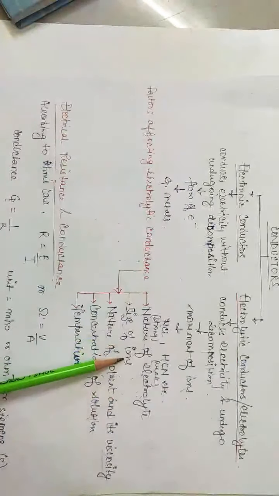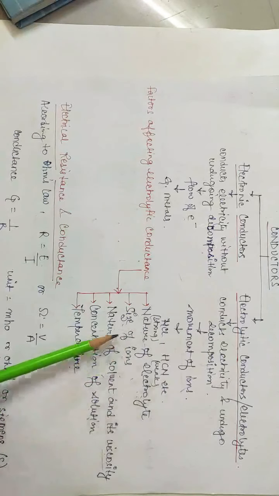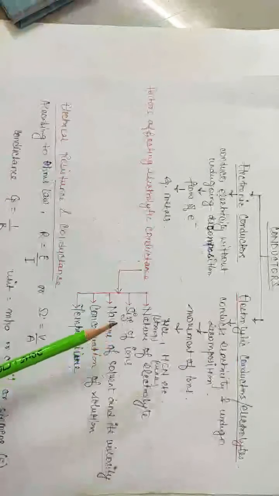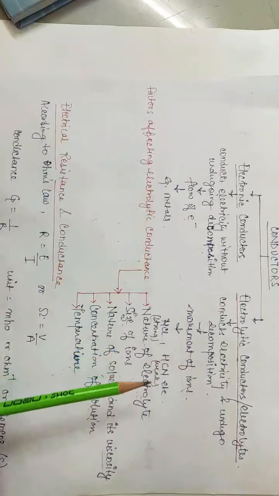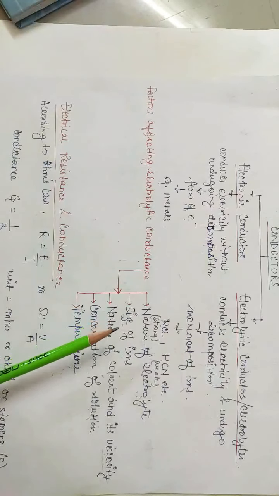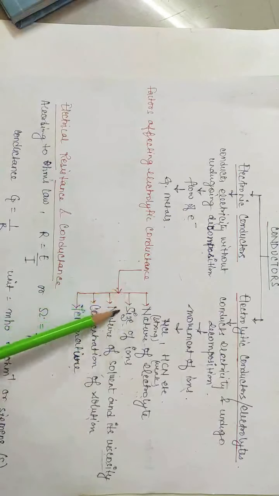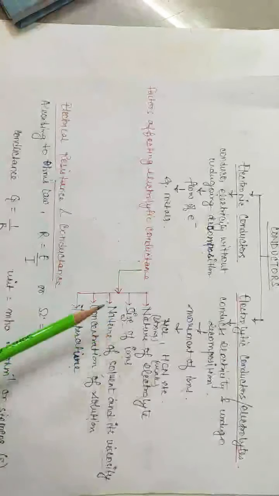Next is the size of ions and also their solvation. Greater is the size, whether it is due to solvation or the original size of the ion, the conductance will be low, because it will provide hindrance to the movement of ion. Smaller is the size, electrolytic conductance is more.